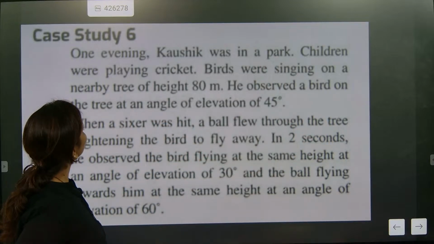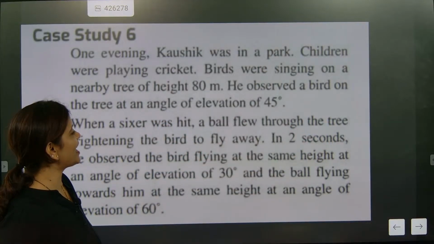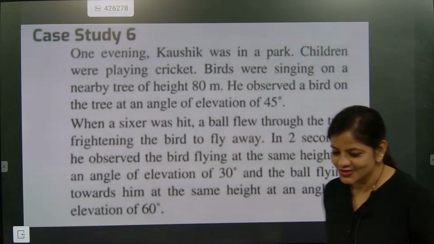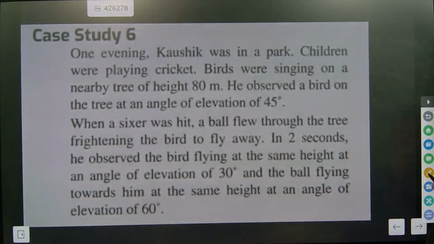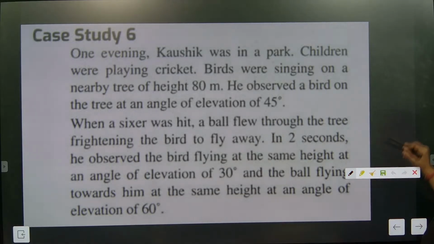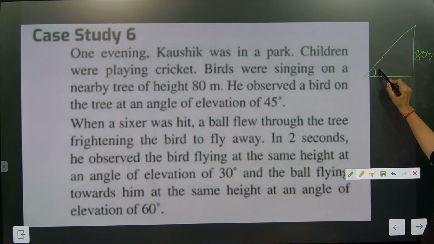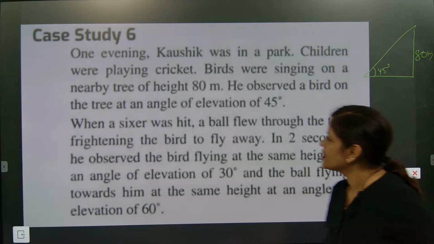He observed a bird on the tree at an angle of elevation of 45 degree. So he saw one tree and one bird on the tree. Height is 80 meter, angle of elevation is 45 degree.